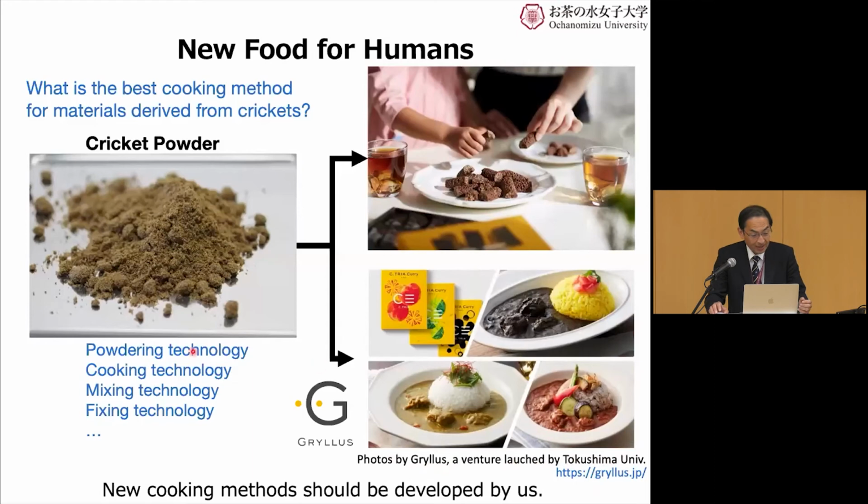So even in this slide, there is a lot of technology poured in, like powdering technology. Powdering technology is a very sophisticated and advanced industry, and we need it to make the cricket into powder. We need cooking technology, which is one of the advanced parts of this university, to turn this powder into a tasty food. And mixing technology, of course, because we have to mix it with other things. And fixing technology, which means we make it solid, into something edible. So these new cooking methods should be developed by us too.